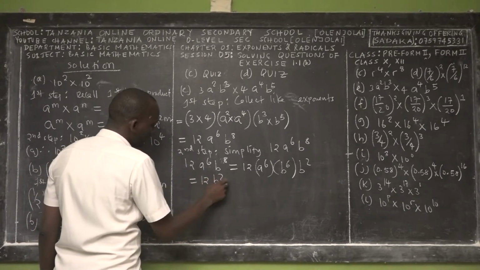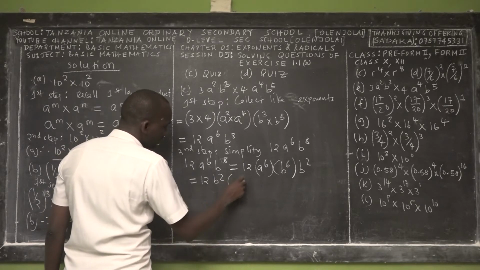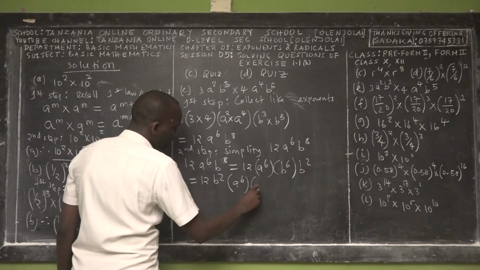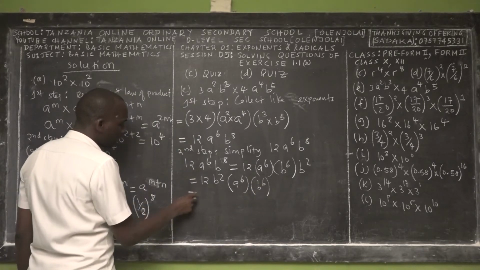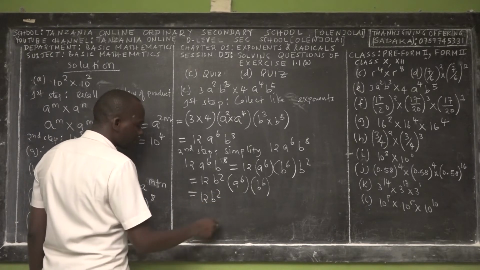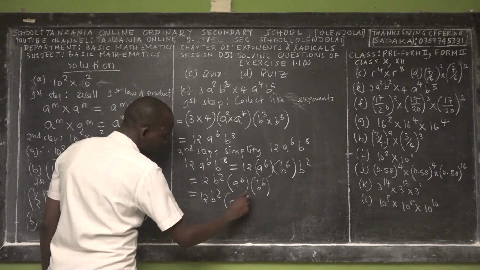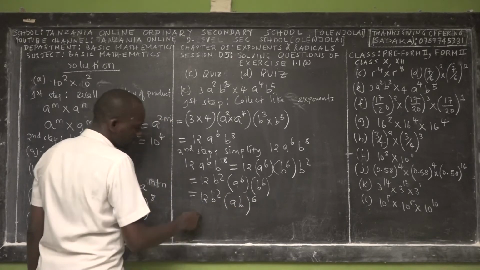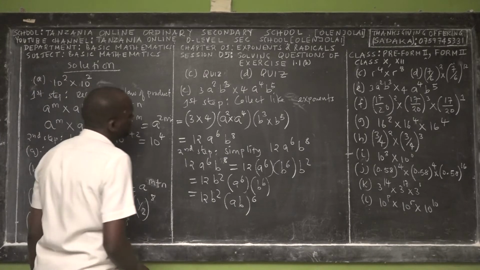So the b squared, keep it out, just like how we kept the a. Then you have a power 6 times b power 6. So by using the third law for multiplications of exponent, we get 12b squared, right? Then you have ab power 6. So this is the single exponent now. See how conceptual it is.